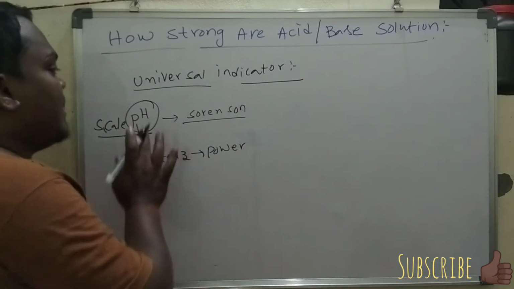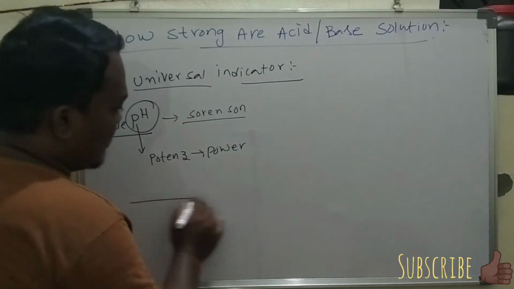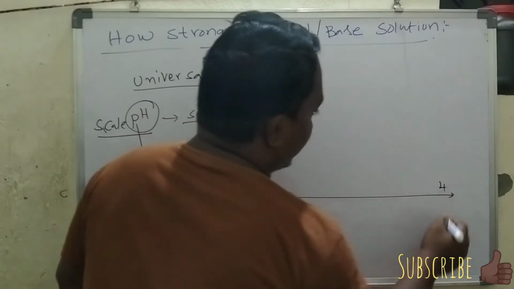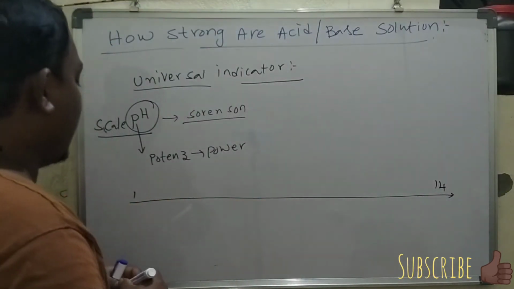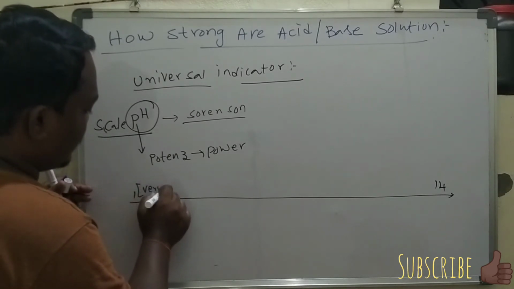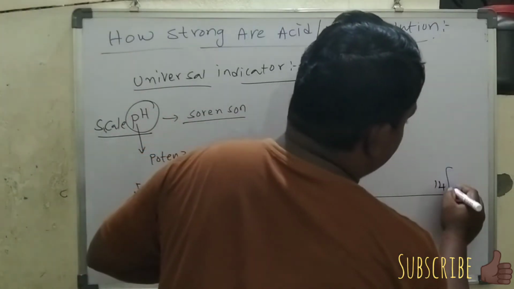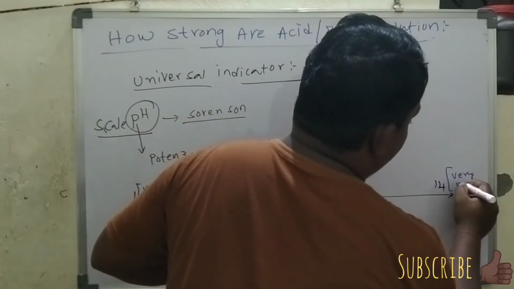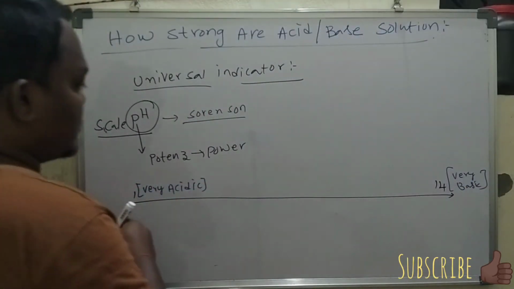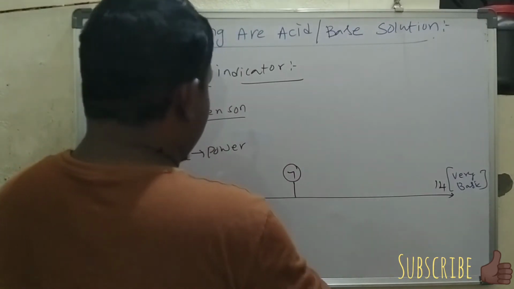The pH scale generally contains values from 1 to 14. A value of 1 indicates very acidic, and a value of 14 indicates very basic, and the mid value, 7, indicates neutral in nature.